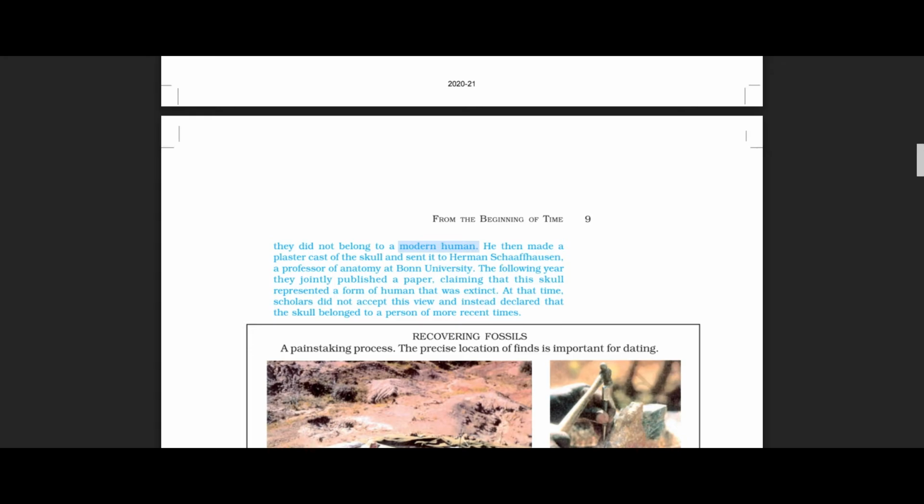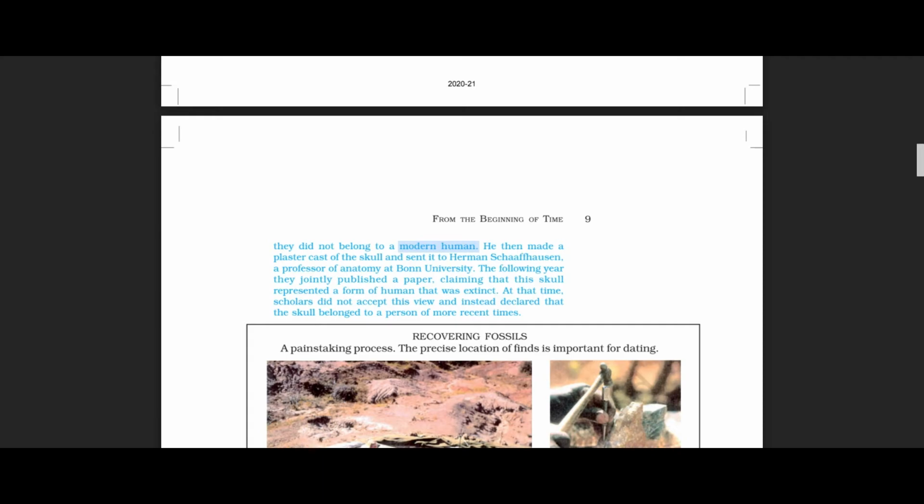Because they said that it does not belong to a human being who became extinct from this world, but it belongs to a person who lived in more recent times. So that was the dialogue between the scholars. Okay, so here, once again, in August 1856, some workmen were working for limestone in the Neanderthal Valley,